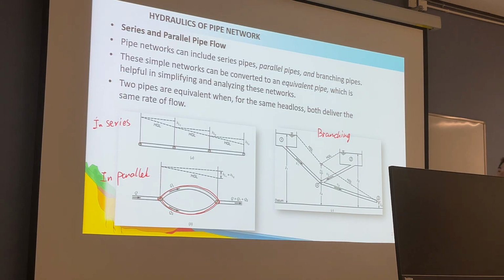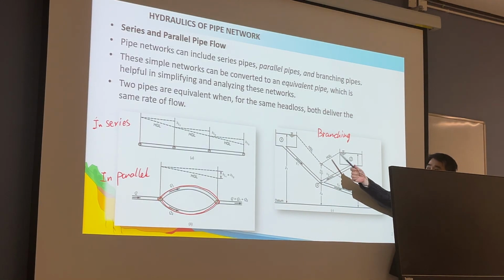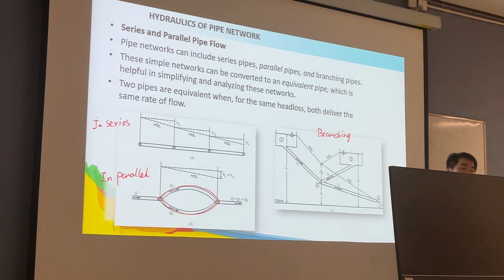The third one is branching pipes. It is usually a number of pipes linked together in one branch, but with different outlets or inlets. These are the 3 main simple pipe networks. We will talk about them one by one.